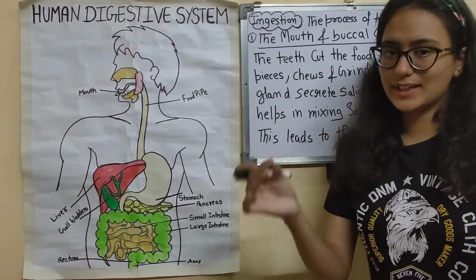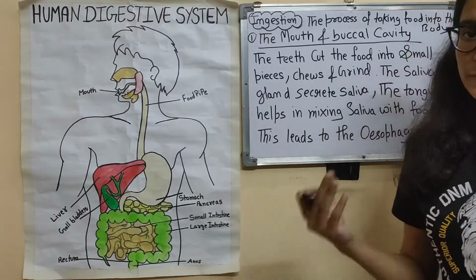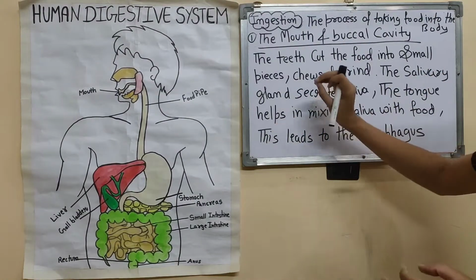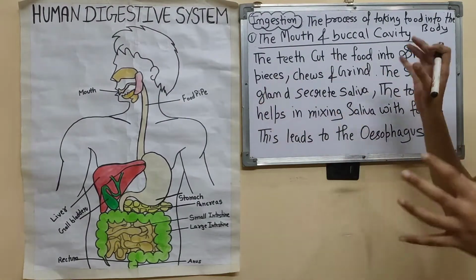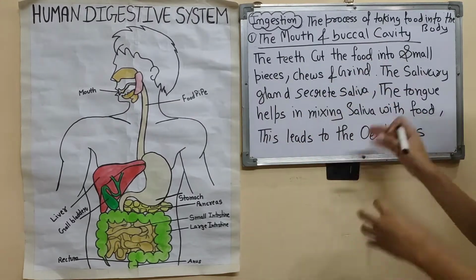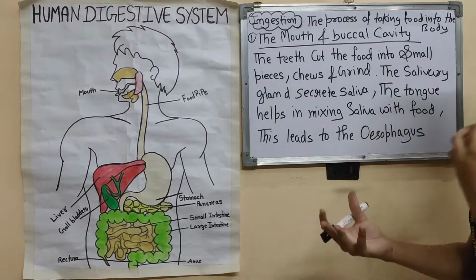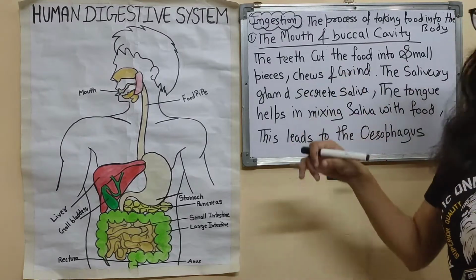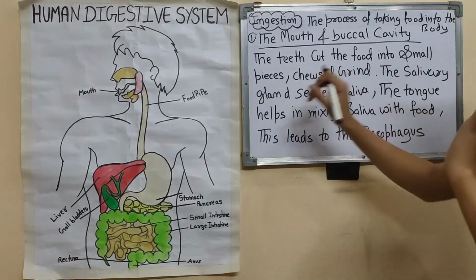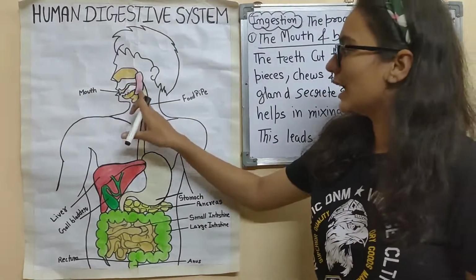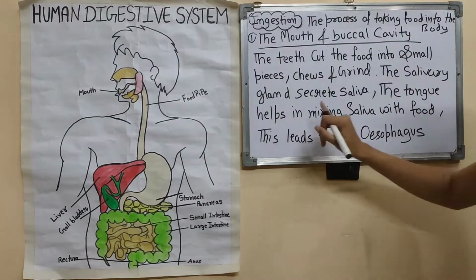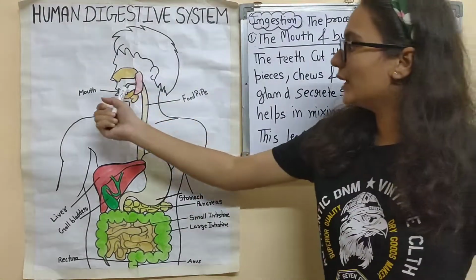We have sharp teeth. We have some different types of teeth. So these teeth will do the cutting of the food into small pieces and grind it and chew it, right? So for these different works, we have different types of teeth in our mouth. The salivary glands, here we have the salivary glands which will secrete the saliva. The tongue helps in mixing saliva, and we have a tongue here.